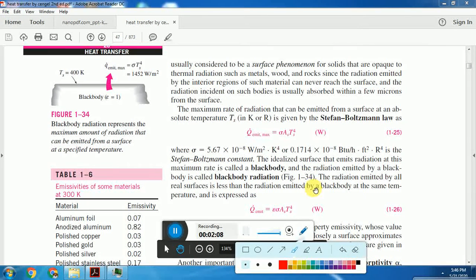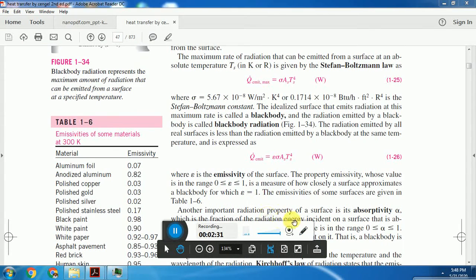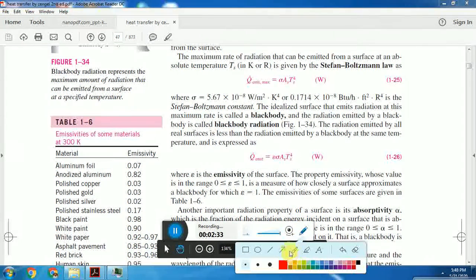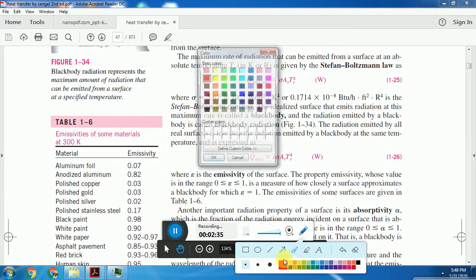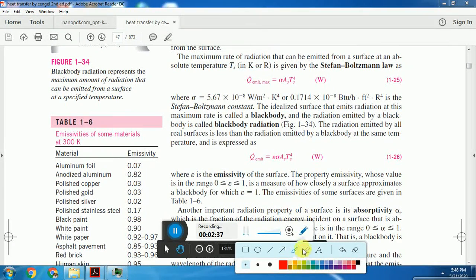Now, the concept of a black body. A black body is the one which emits maximum radiation. An idealized surface which emits maximum radiation is called a black body, and the radiation emitted by such a body is called black body radiation. Radiation emitted by all other bodies will be less than that of the radiation emitted by black bodies.